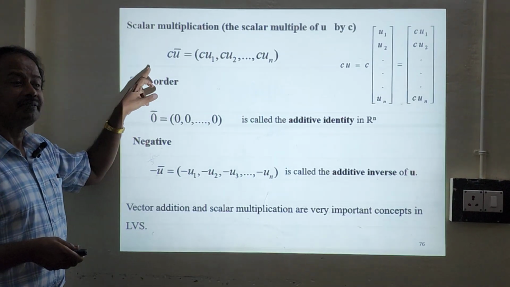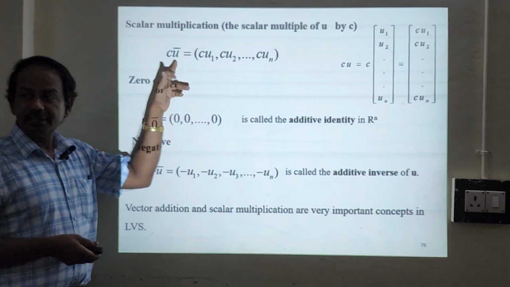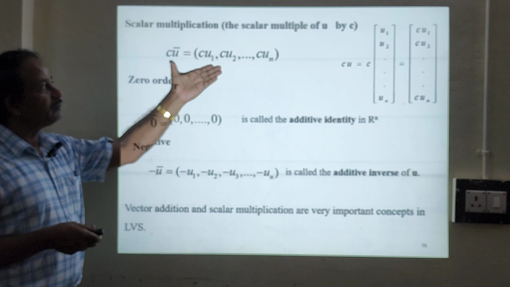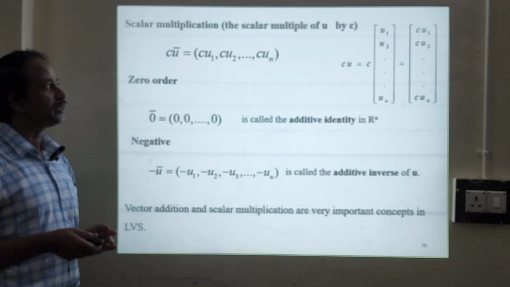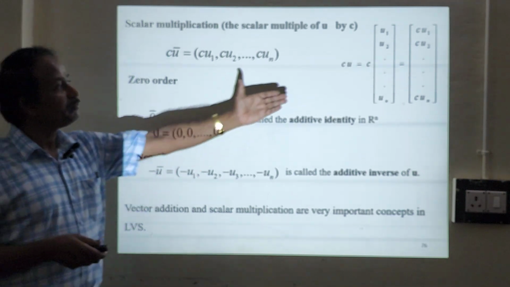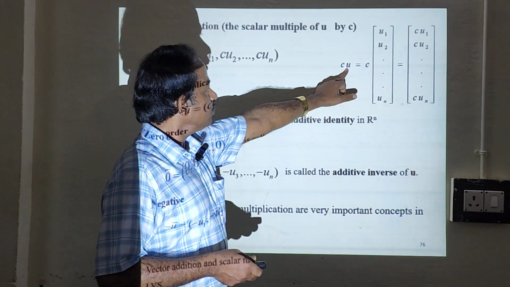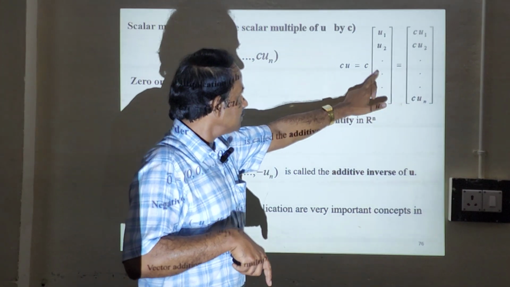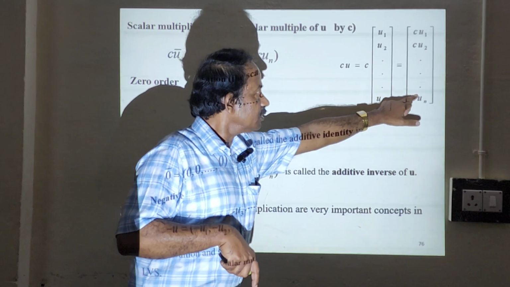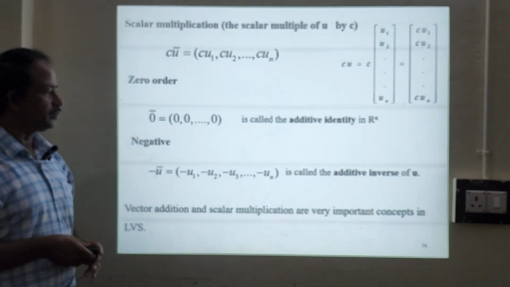Scalar multiplication, a very important one. We are going to multiply any vector with any scalar, and that will give you this expression: cu1, comma, cu2, dot dot dot, cun. In terms of matrices, we can write it exactly like this. c is a scalar, u is a vector. This can be represented in terms of a matrix. So c multiplied by the matrix will give you the last one: cu1 column vector, cu2, cu3.